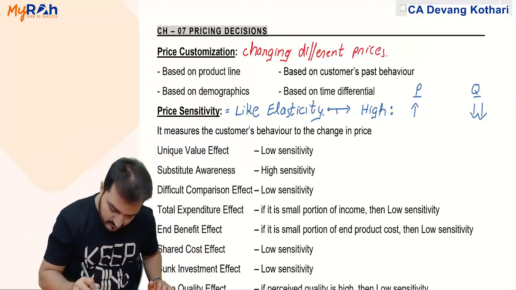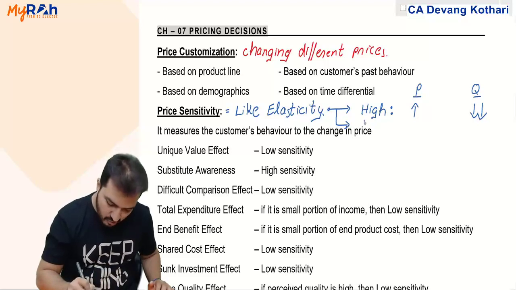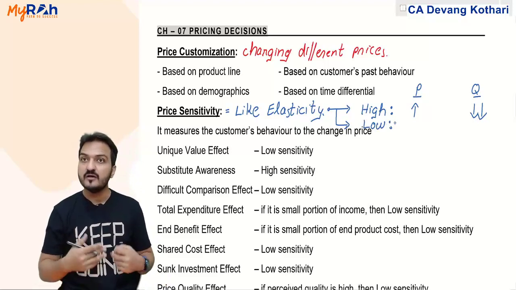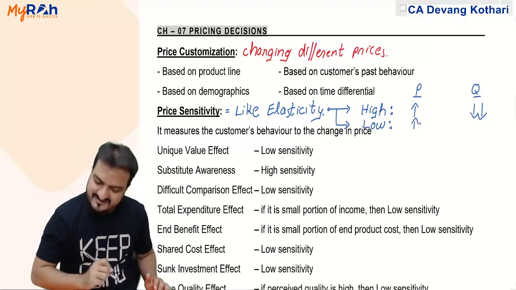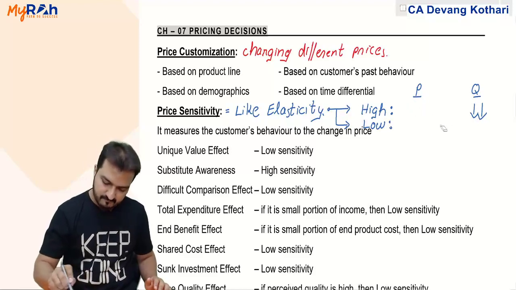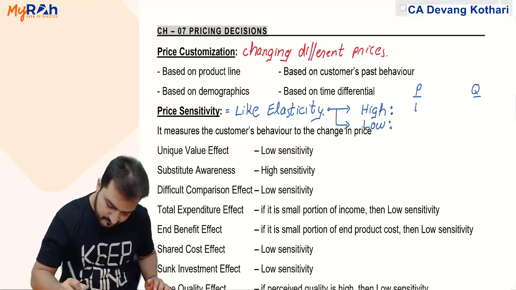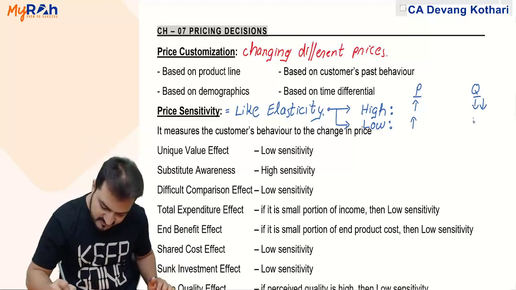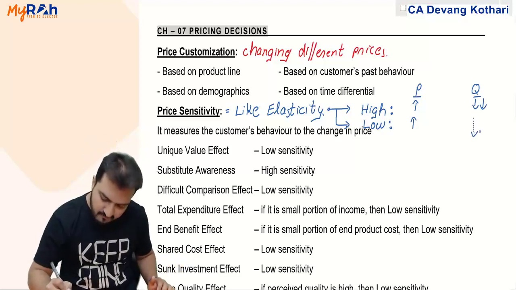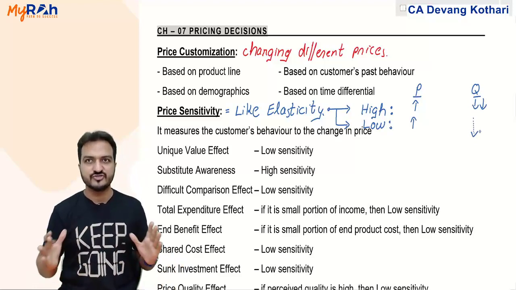While if I say that there is low sensitivity, meaning low elasticity, it means what? Low sensitivity means that even if I increase the price, still my quantity comes down, yes, but my quantity comes down very marginally.